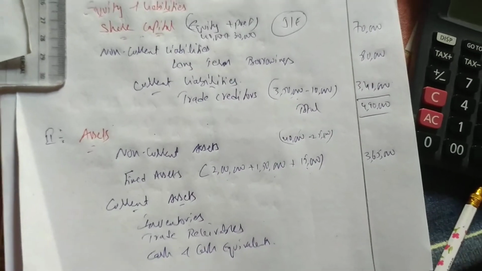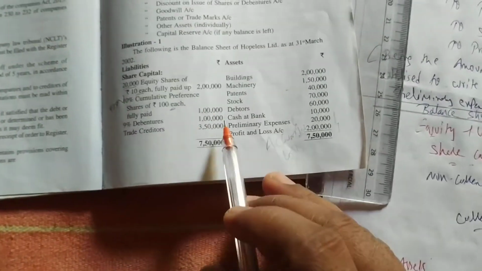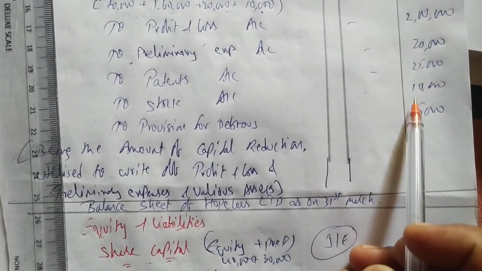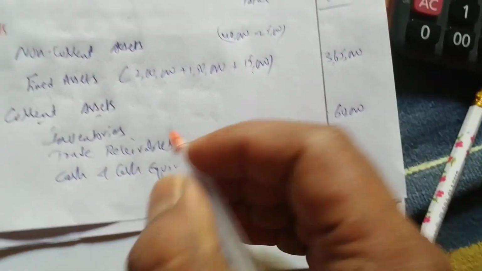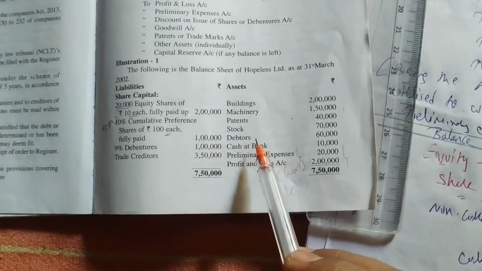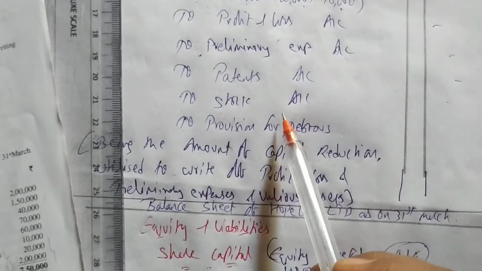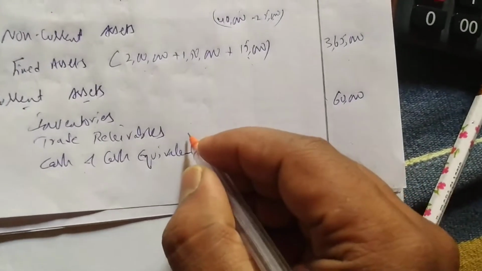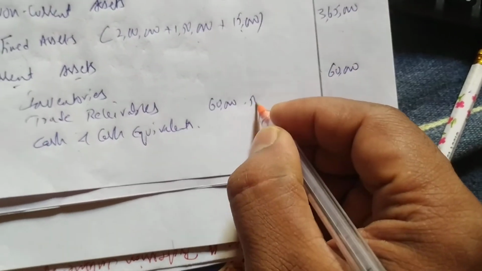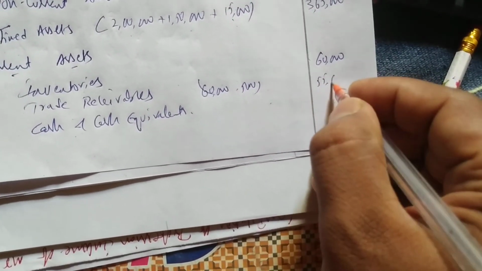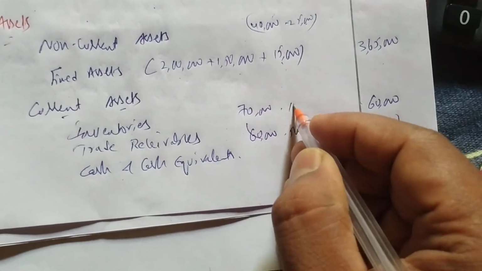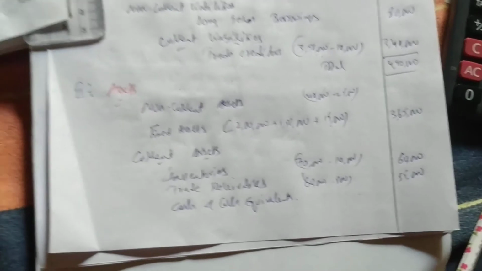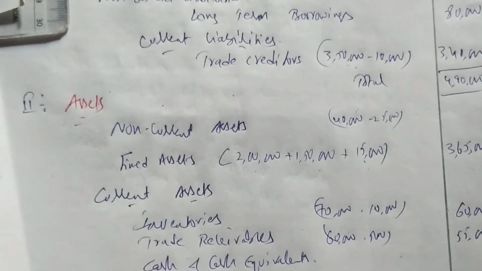Okay. Next, inventory. Stock value is how much? 70,000. How much are we reducing the stock? 10,000. The stock value will be 60. Inventory means stock. Next, trade receivables, the debtors. How much is the debtor? Debtor is 60,000. But there is a provision for debtors. How much? 5,000. So we'll write 60,000 minus 5,000, 55,000. Inventory was 70,000, we are reducing 10,000. Okay, got it, right? Next is what?